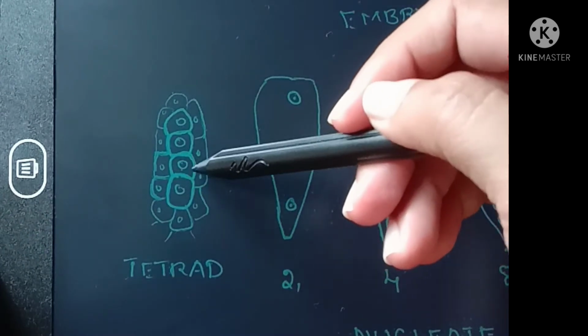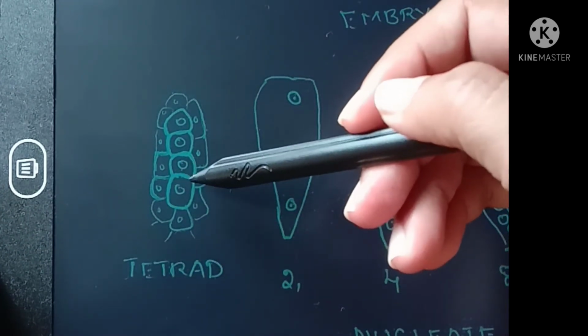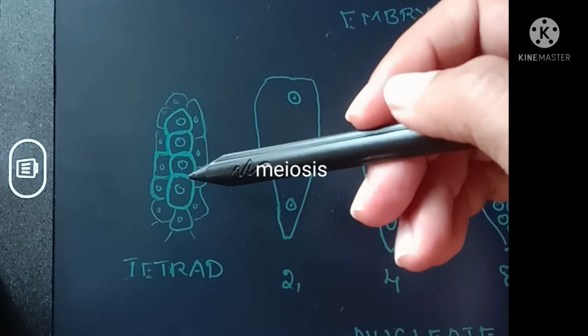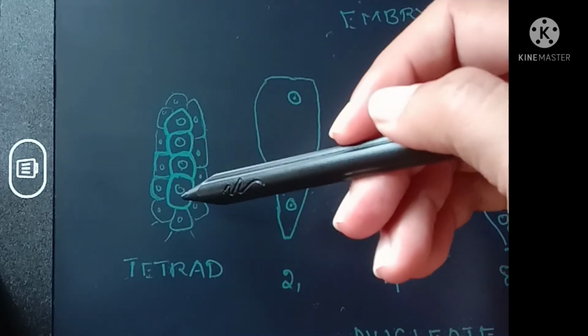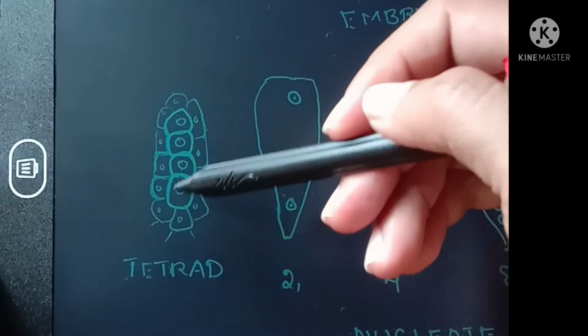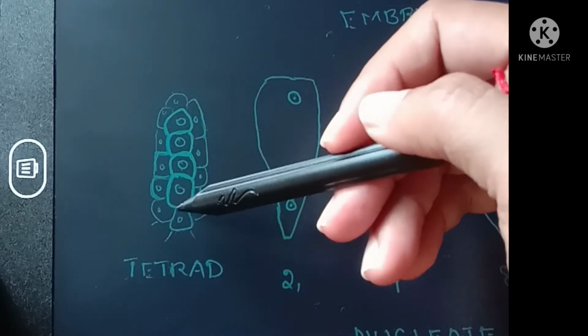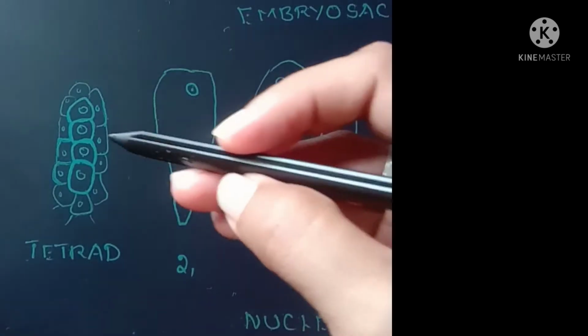The 4 megaspores in this tetrad are formed by meiosis. The megaspore mother cell has undergone meiosis and produced 4 megaspores, arranged together to form a tetrad.